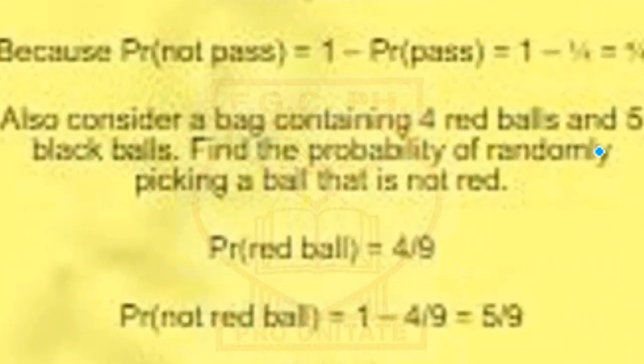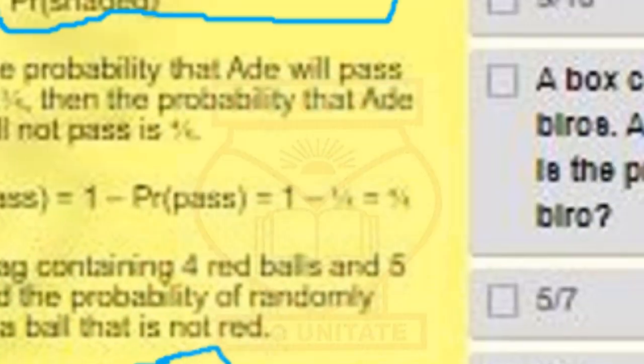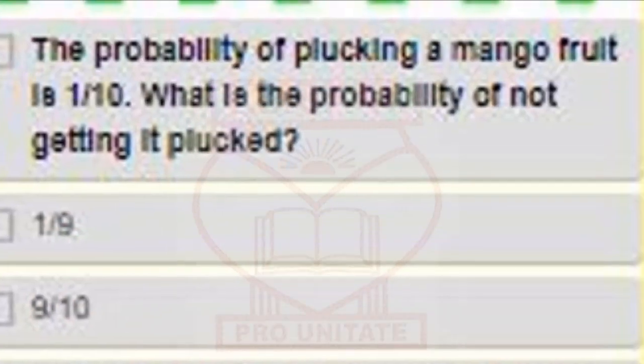A bag contains 4 red balls and 5 black balls. Find the probability of randomly picking a ball that is not red. The probability of the red balls is 4/9. So the probability of not a red ball will be 1 minus 4/9, which is 5/9. So that's how it is done. Let's come here; you would understand more from these questions.